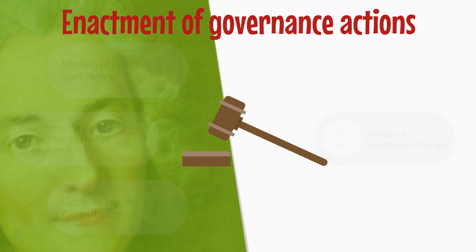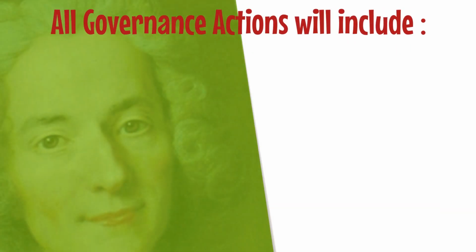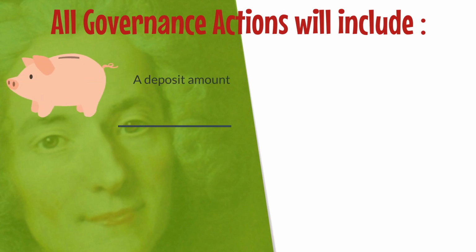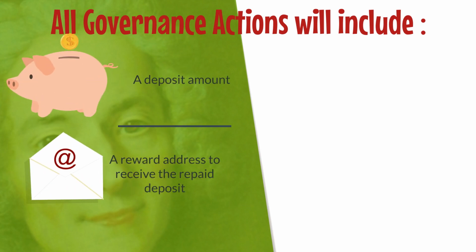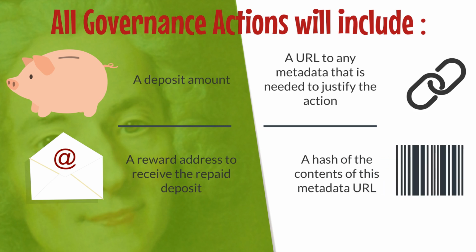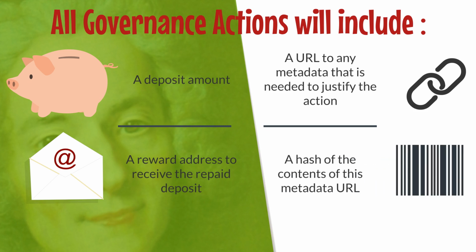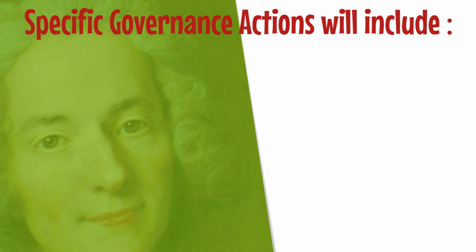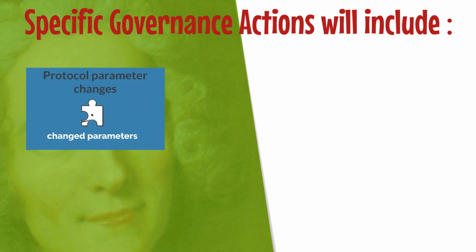All governance actions will include a deposit amount, a reward address to receive the repaid deposit, a URL to any metadata that is needed to justify the action, a hash of the contents of this metadata URL. Specific governance actions will include: for protocol parameter changes, the changed parameters.